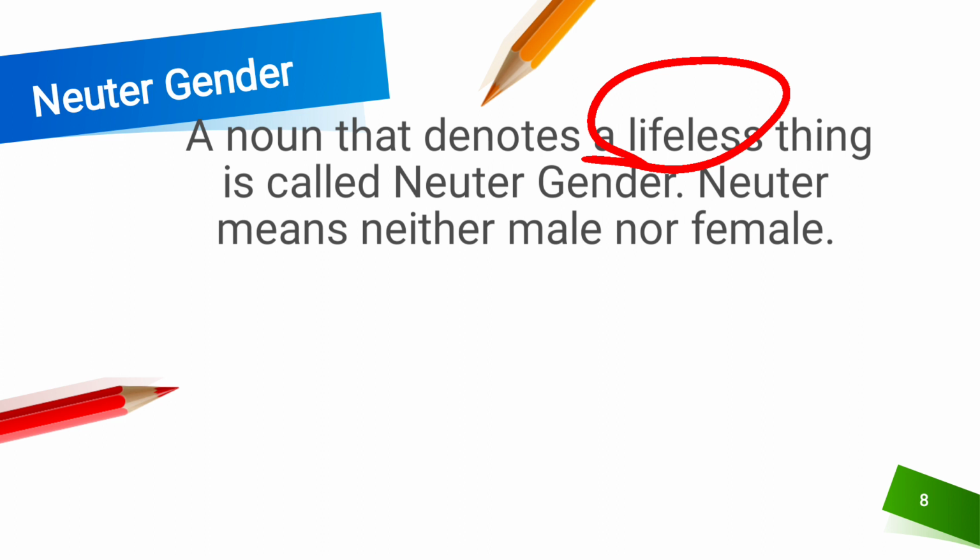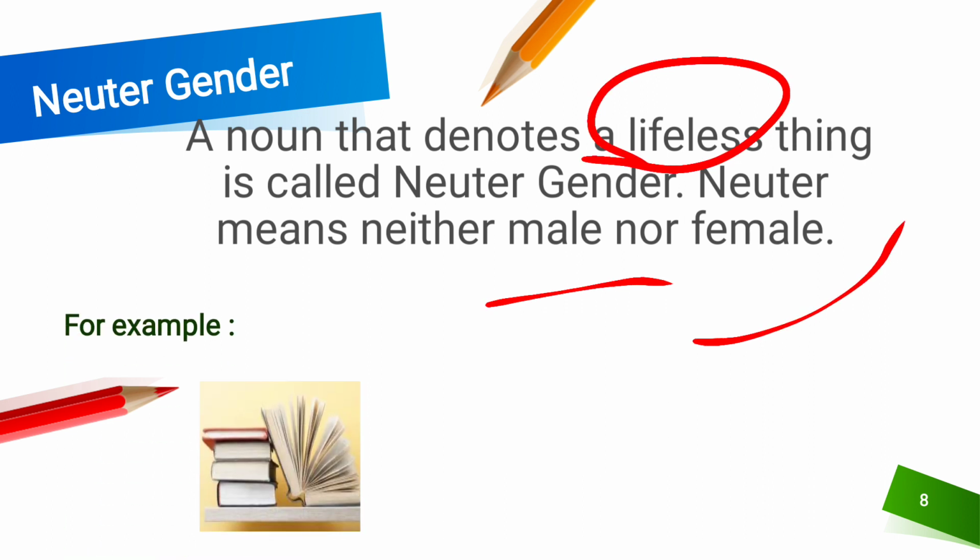Okay, so they are neither male nor female, right? You cannot put them in the category of male or female, right? And one more thing, they are lifeless, right? They do not have any kind of life, and those things are examples of neuter gender.